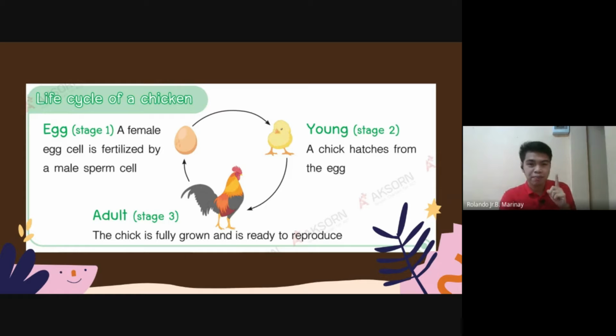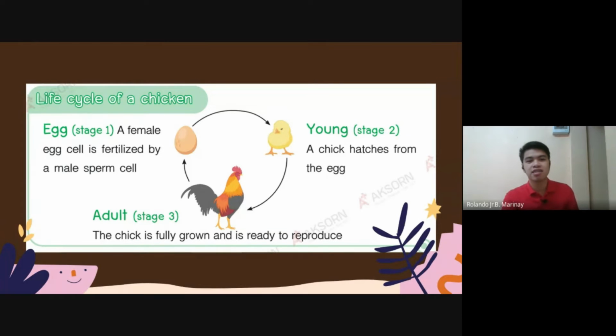And then what happens is that it becomes a baby chicken. It is called a chick. Say a chick. A chick hatches from the egg. When the egg is fully matured, it cracks. And then inside of the egg, there's a chick. A chick is a young of the chicken.